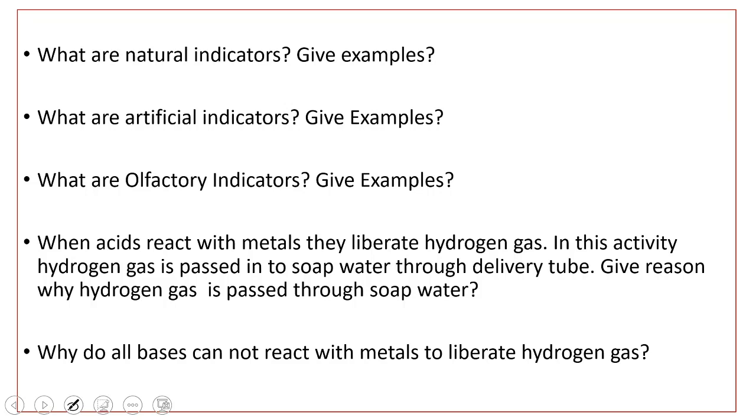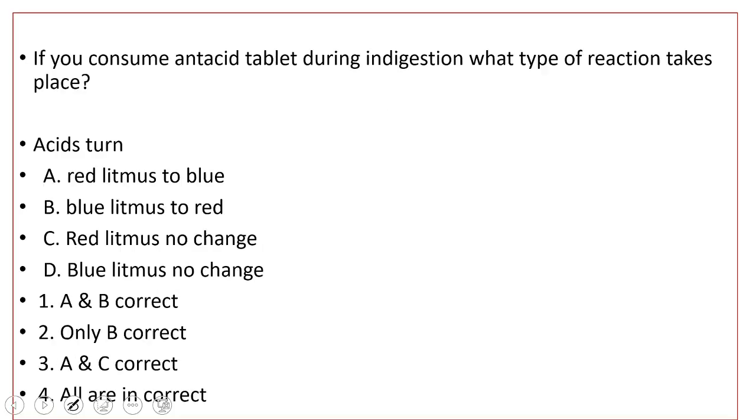Why do all bases not react with metals to liberate hydrogen gas? See, we already discussed that metals are already bases. So base reacting with base does not happen. That's why all metals do not react with bases. There is an exception for two metals, that is zinc and aluminium. They both can react with bases to liberate hydrogen gas, because zinc and aluminium are amphoteric. That means they can behave as acids and bases also. Amphoteric means which has acidic and basic properties also.